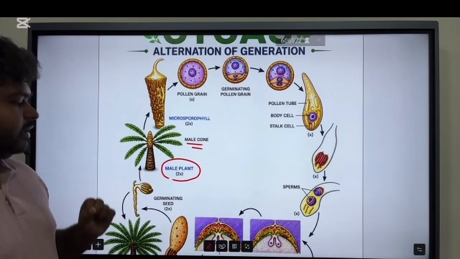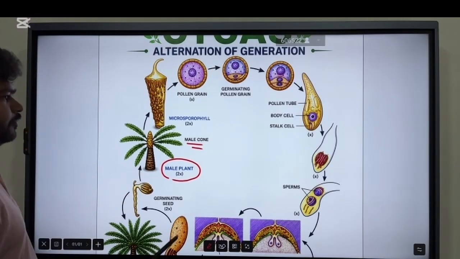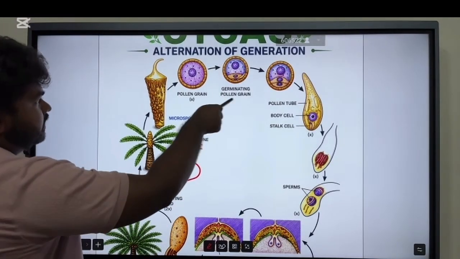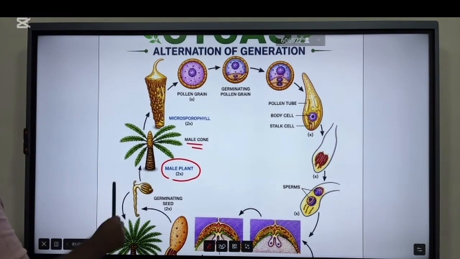Then this pollen grain. Okay, so now stop from here. Germinating pollen grain.